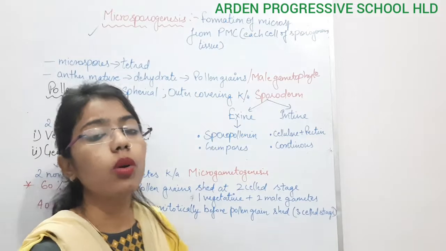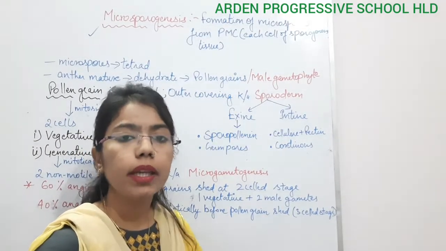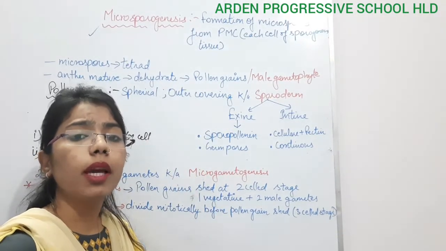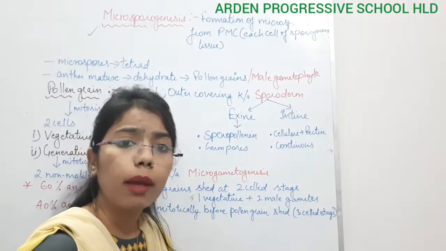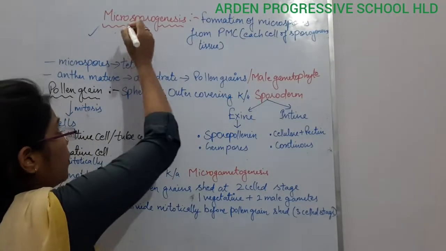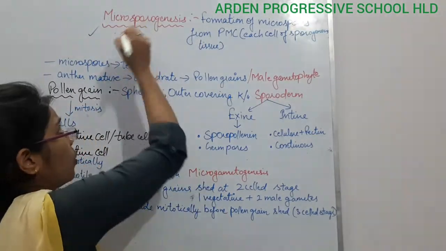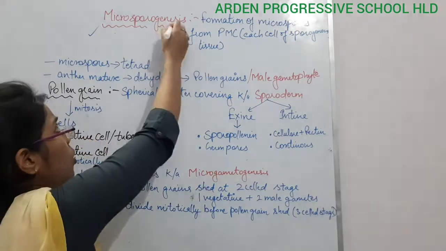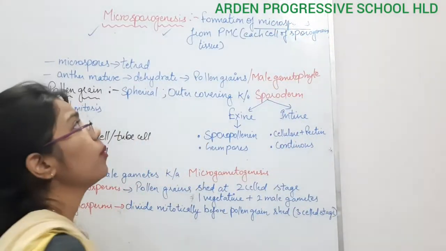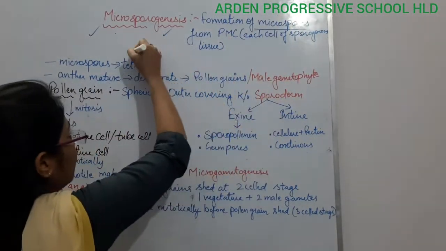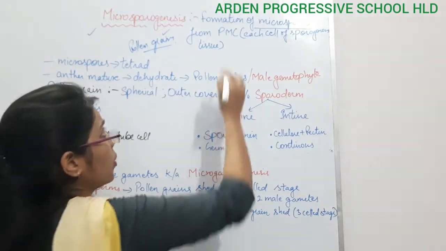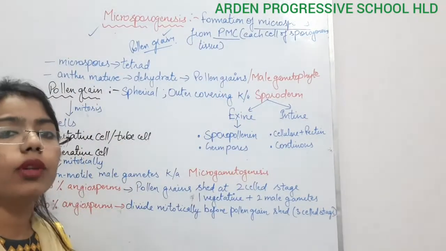As we have discussed, there will be formation of the male gamete, and for that there is a need for the male gametophyte, and the male gamete is going to form with the help of pollen grains. Here we are talking about microsporogenesis. Microspore relates to the pollen grains, and genesis means to form. So whenever there is formation of microspores, it means formation of pollen grains. And from where do these pollen grains form? From the pollen mother cells.